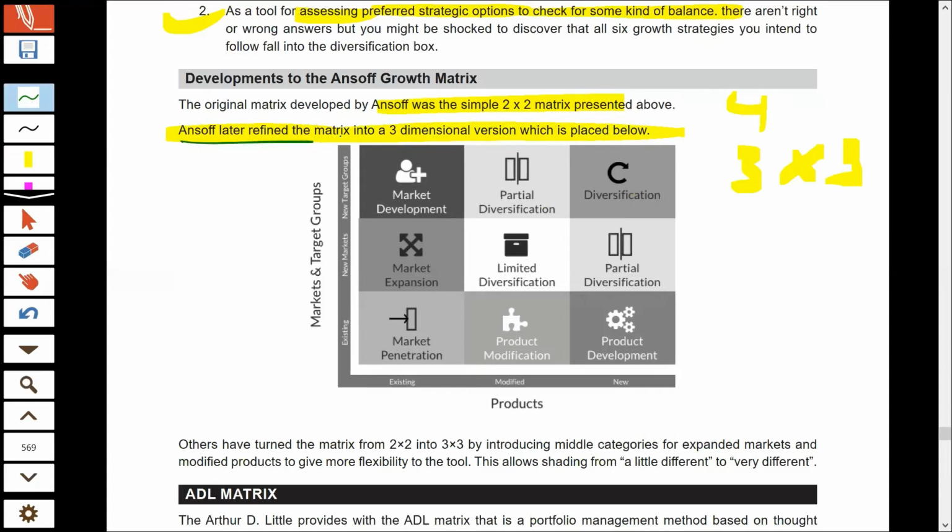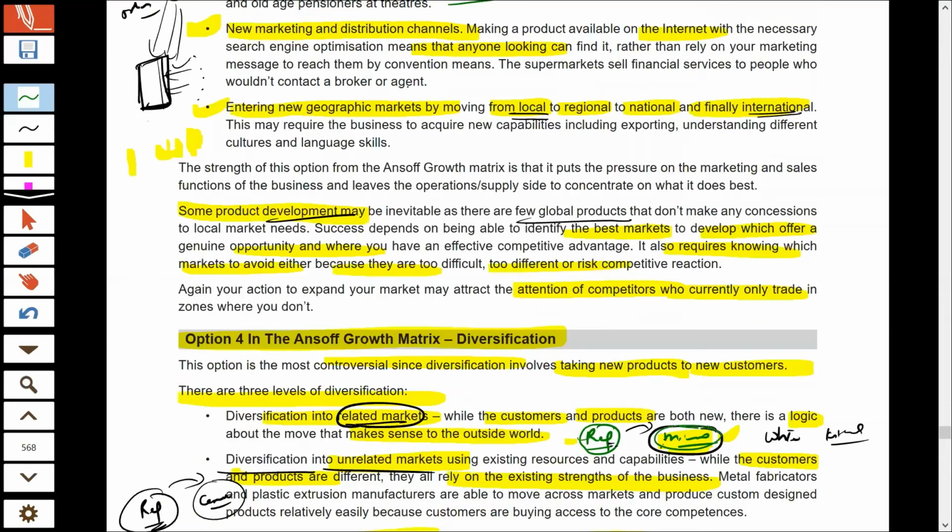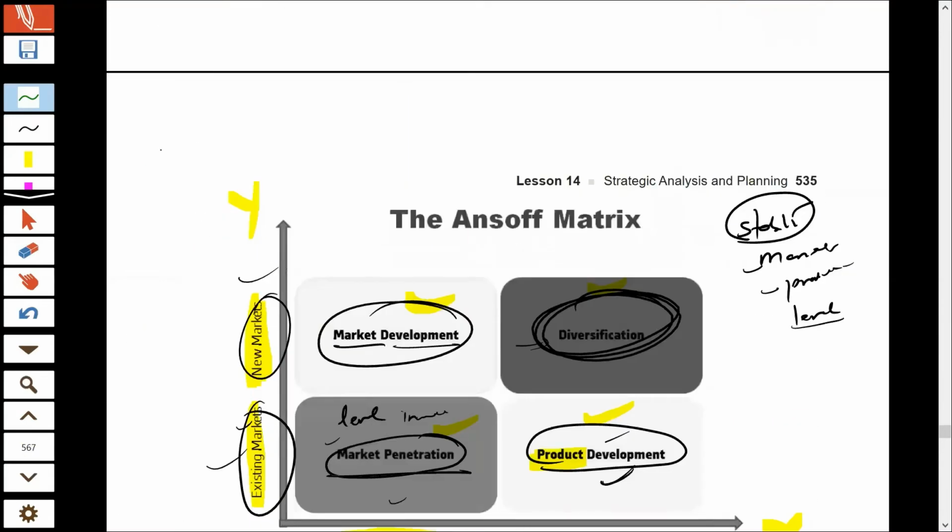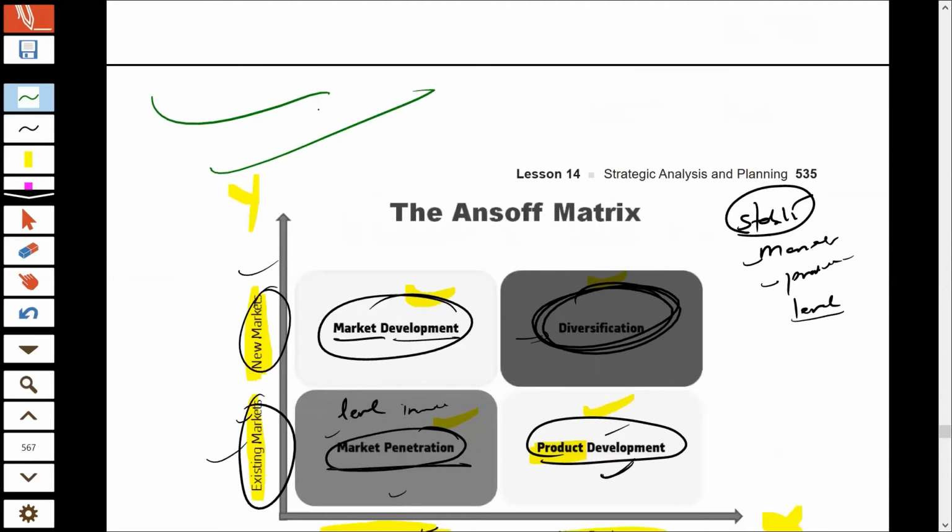Ansoff gave a three-dimensional matrix, modifying the two-dimensional matrix into a three-dimensional one. Here we have existing product, modified product, and new product. And we have existing market, new market, and new target groups. So you just have to remember the basic strategy, the basic Ansoff matrix I already told you. So this is the basic Ansoff matrix, and we have already done this.